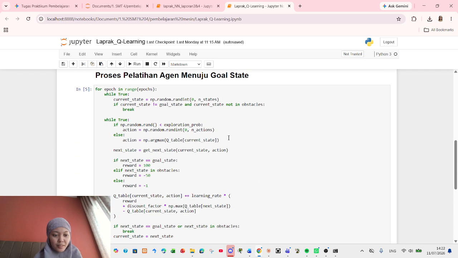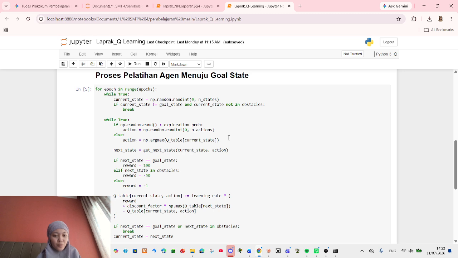Next is training the agent. For the hyperparameter setup, I define a learning rate of 0.1, a discount factor of 0.95, and an exploration probability of 0.2. I train the agent for 1,500 epochs.